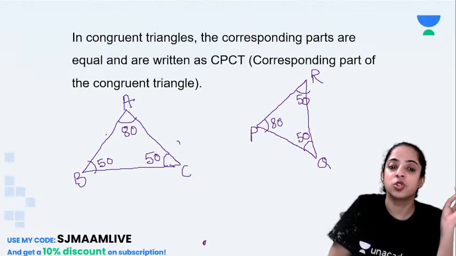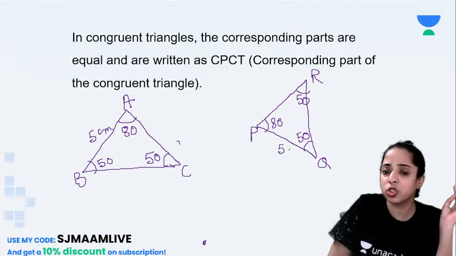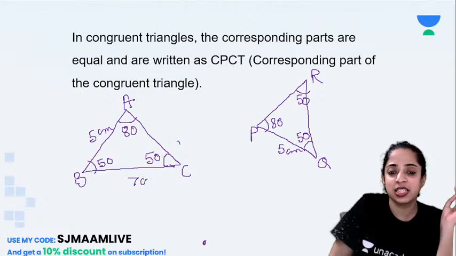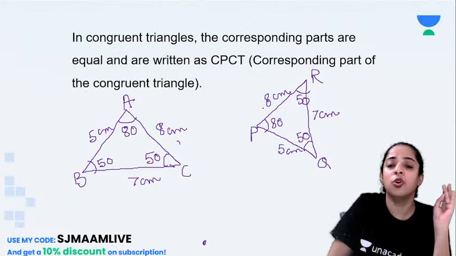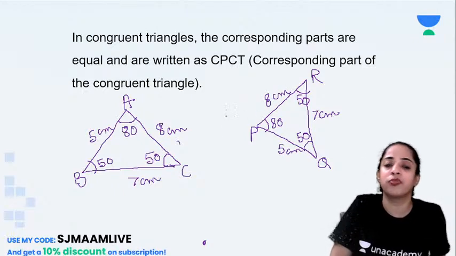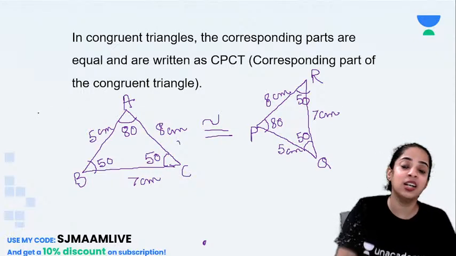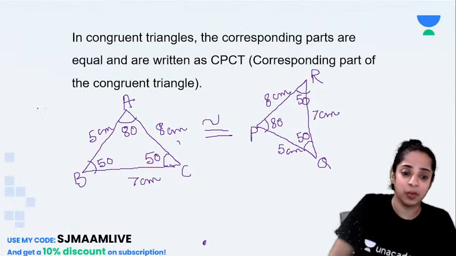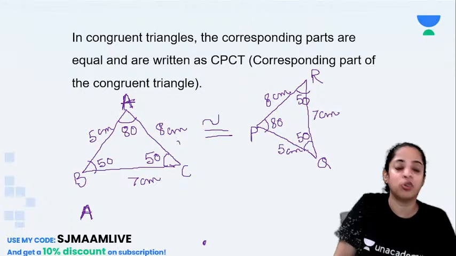Okay, children. If AB is 5 centimeter and PQ is also 5 centimeter, BC is 7 centimeter, QR is 7 centimeter, and this is 8 centimeter, and this is also 8 centimeter, then how do I write corresponding parts of these two congruent triangles? First I will have to write the congruency statement. For writing the statement, always measure angles. So angle A, can you see which angle out of P, Q and R it corresponds to?